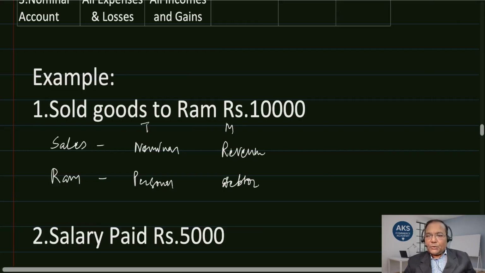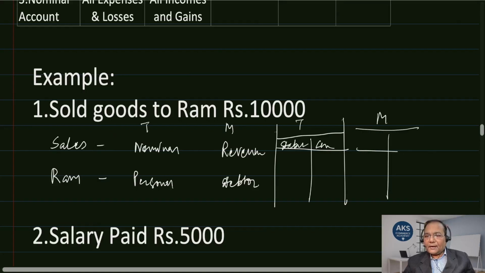Now the second thing we need to ask is which is to be debited and which is to be credited. As per the traditional rule and the modern rule, there is a debit and a credit to be done. As per the traditional nominal rule, debit all losses and expenses, credit all income and gain. Sales account is an income, bringing revenue to the firm. Income requires to be credited, so sales is required to be credited. As per modern classification, it is revenue, so there is an increase in revenue and it requires to be credited.